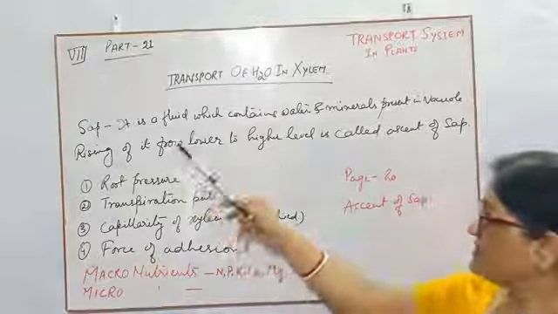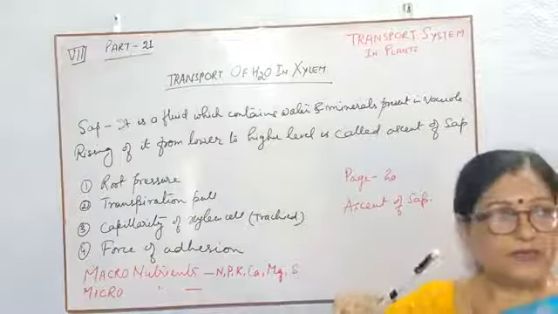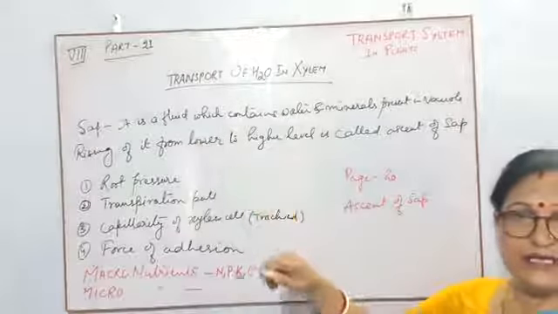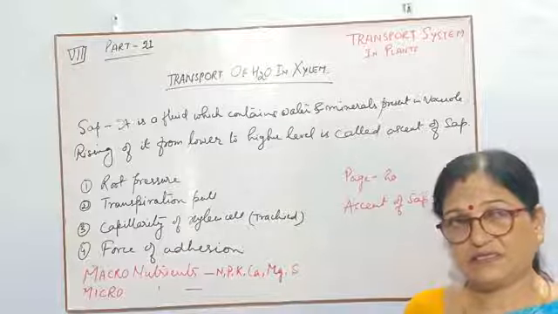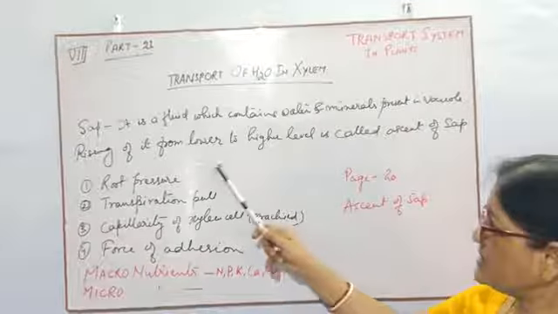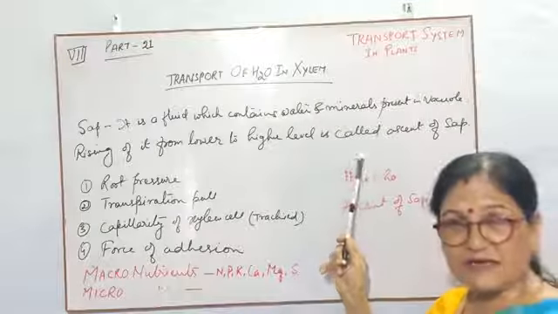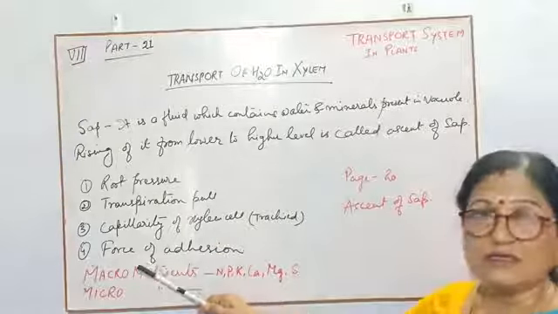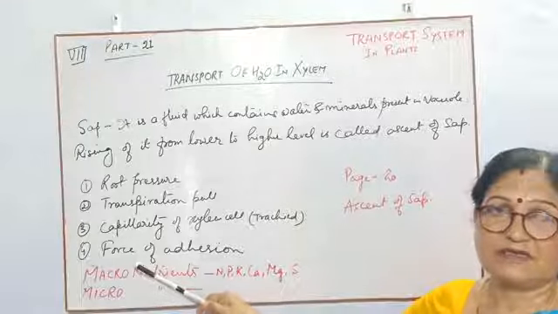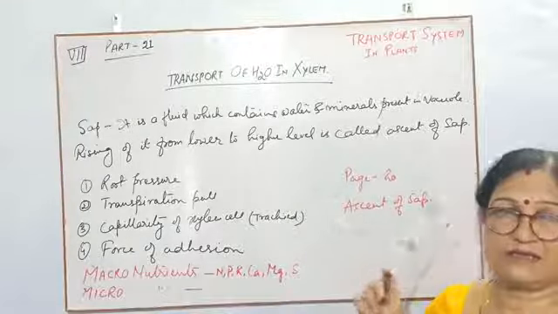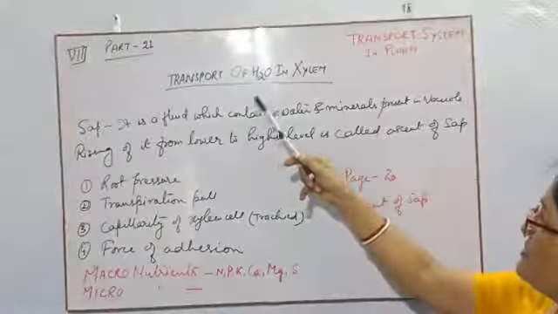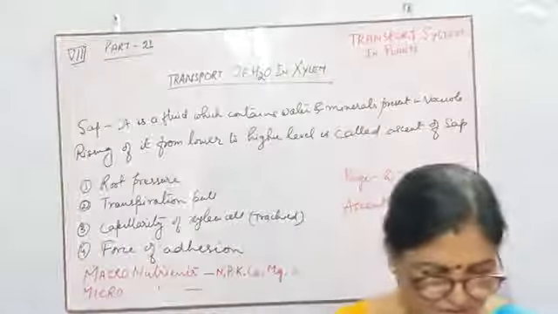So children, all the green plants need cell sap to complete all their metabolic activities. Then how will the cell sap reach? That is ascent of sap. Ascent of sap needs these four necessities or requirements by which it can complete its function. So this is the conduction or transportation of water in the xylem.